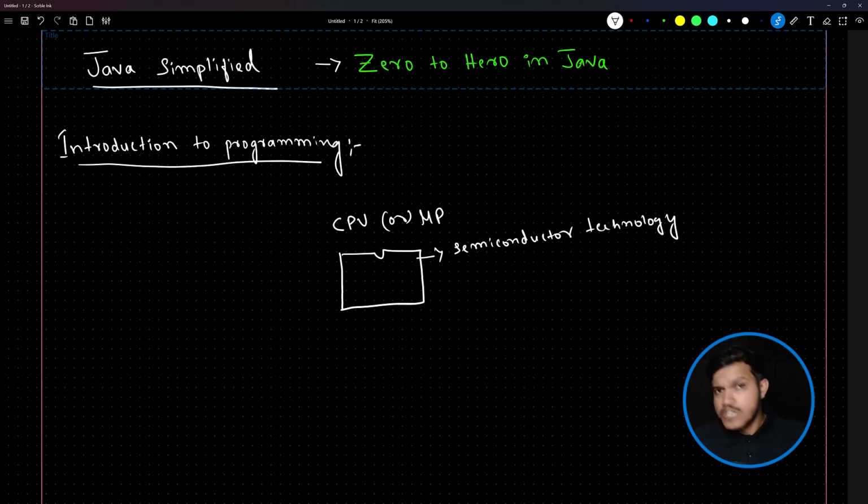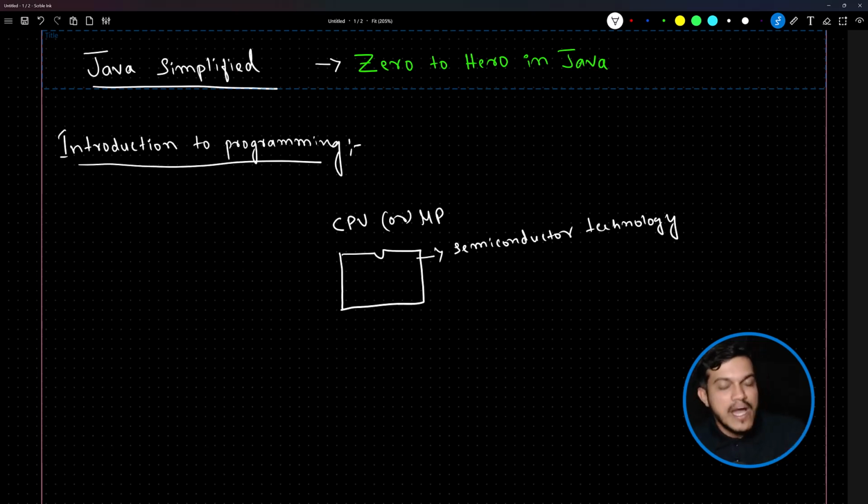Now, do we need to learn more on the semiconductor technology? What exactly is it? Any technology device which is manufactured using transistors is referred to as a semiconductor technology device. If I say this processor is a semiconductor technology device, that means to manufacture this processor, behind the scenes transistors are used. Great. Now what are transistors? Do we need to learn something about them? Nothing except one thing you must know about the transistor.